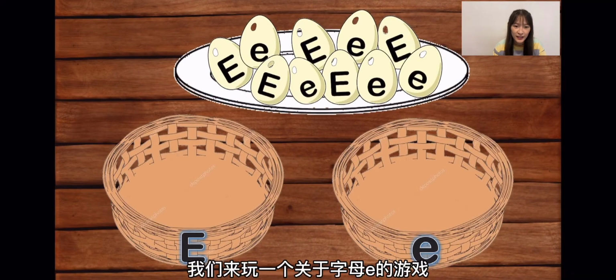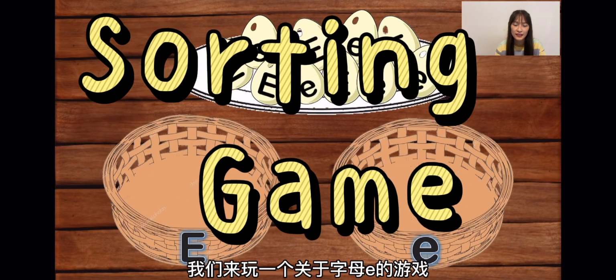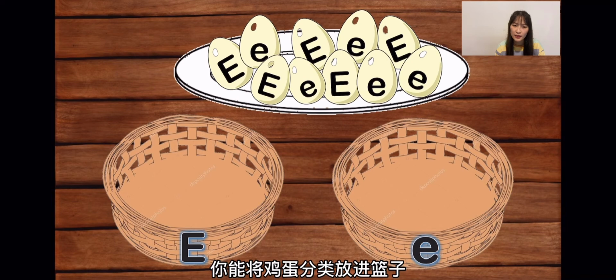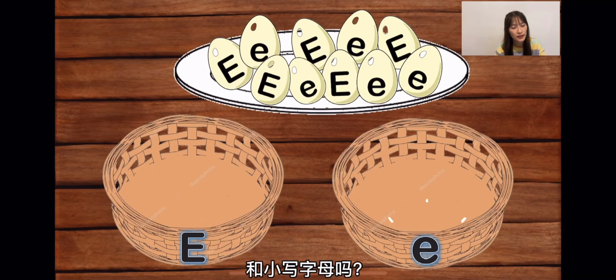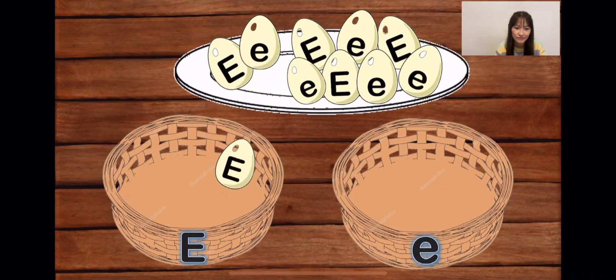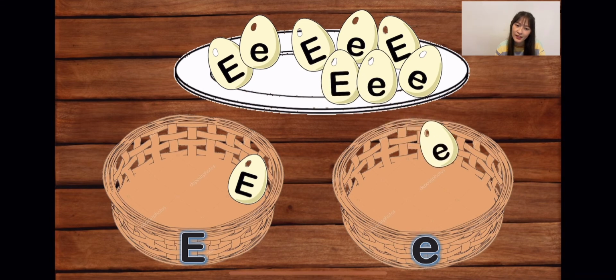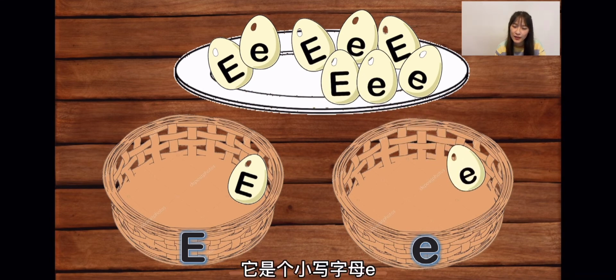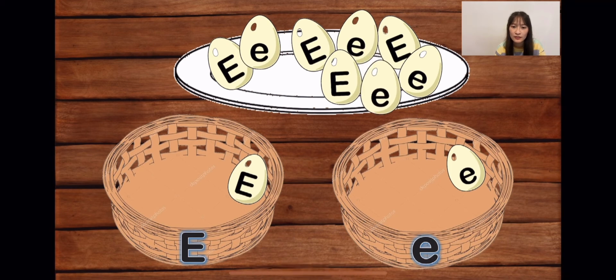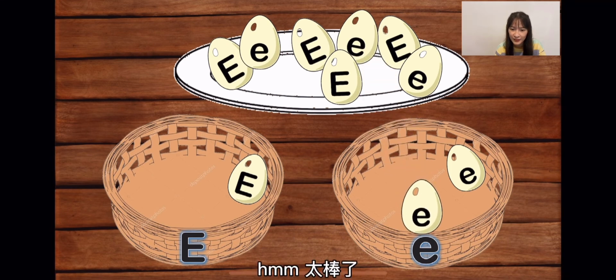Now, let's play a game with letter E. Can you help me sort the capital letter and small letter E into the basket? Oh, this is a capital letter E. How about the next one? Oh, it's small letter E. Continue. Good job.